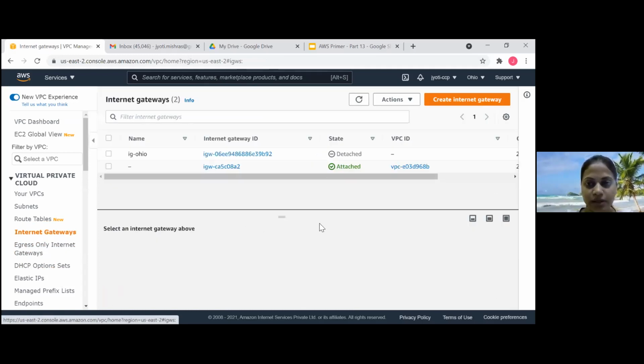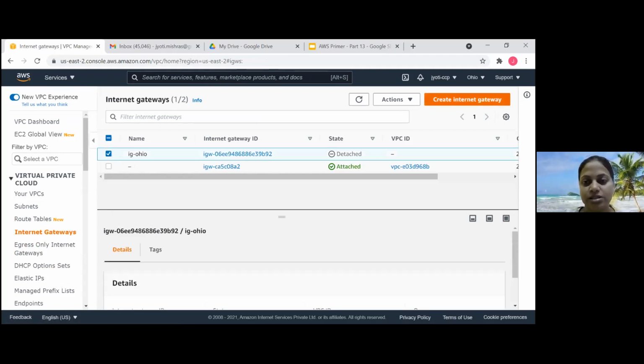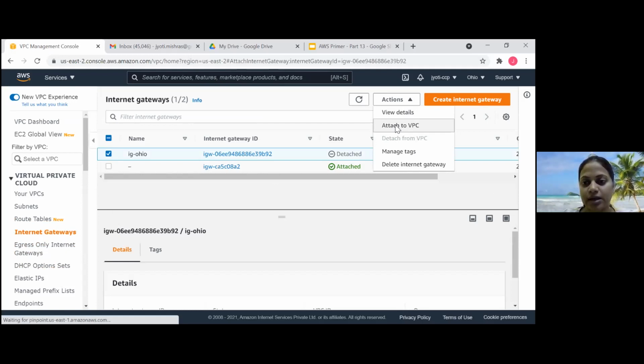Let's see, have I associated? Yeah, one thing I missed is, after you've created your internet gateway, you need to attach it with your VPC. Okay, attach to VPC.